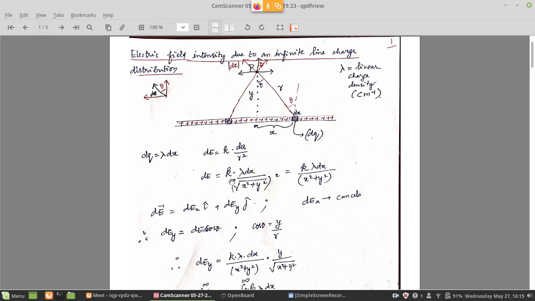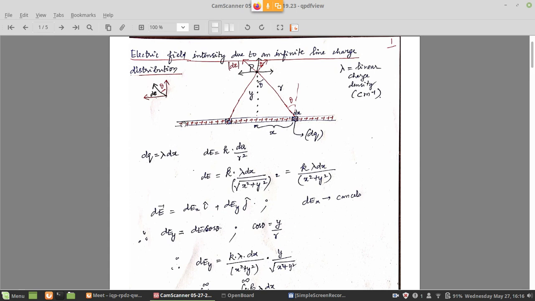Right. Now the same technique we have to use here also. What is the technique? First of all, we will measure the electric field at the point P due to a small charge dq in a small element dx, and then integrate over the entire length. Now length is infinite, so we have to take an infinite integral. We will take an infinite integral and try to integrate it to get the electric field at the point due to the entire wire or entire line charge.